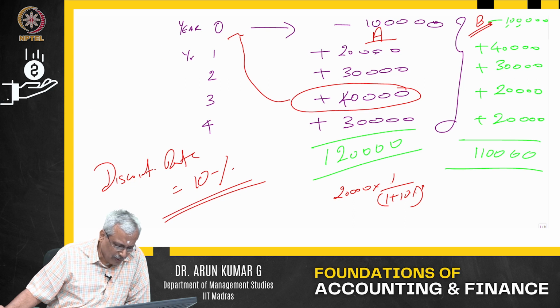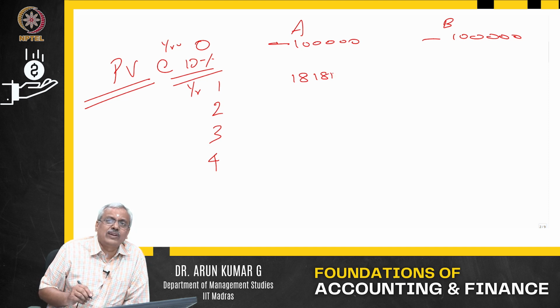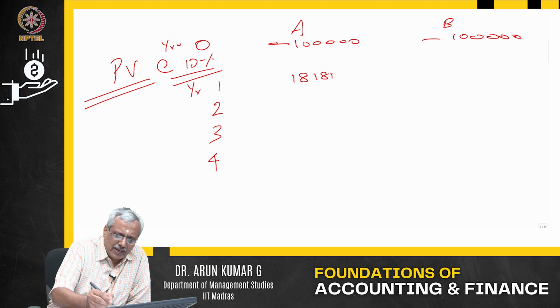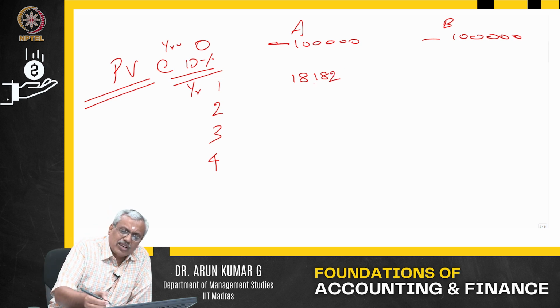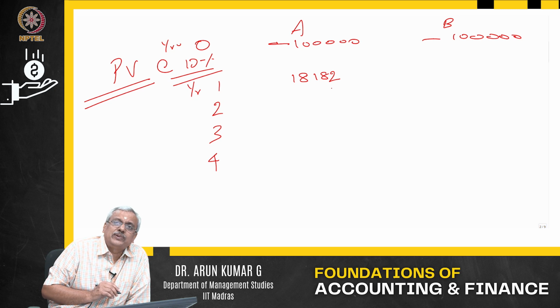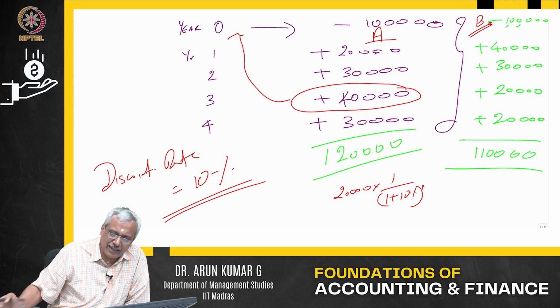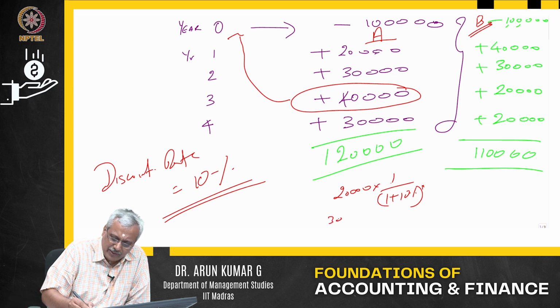If I do that, what is the value, Suhail? 18,181, am I right? 0.8 is there, 182, I'll just make this 2 then. So the value of the 20,000 that I am going to get 1 year down the line, as of today, discounted at 10%, is 18,182. What is the value of 30,000? In this particular case, 30,000 into 1 by 1 plus 10% to the power of 2.